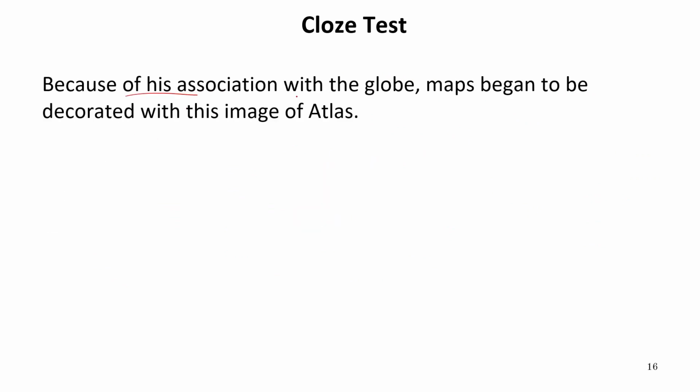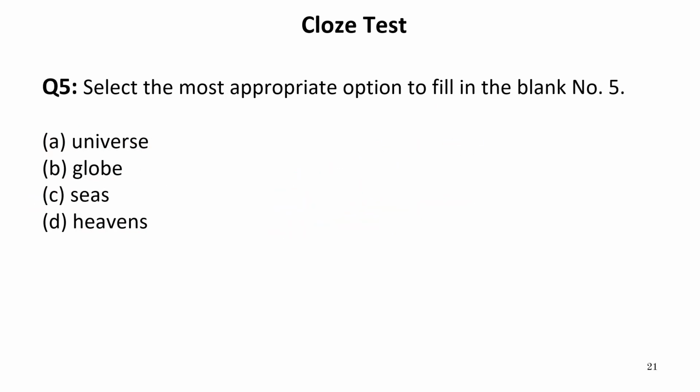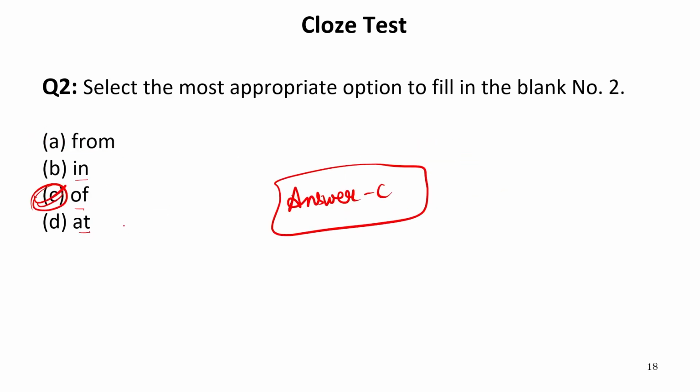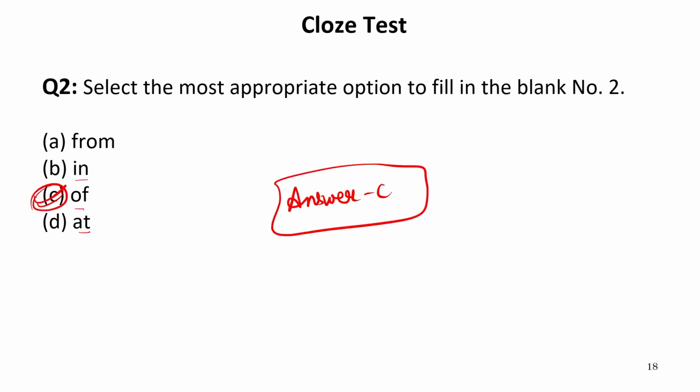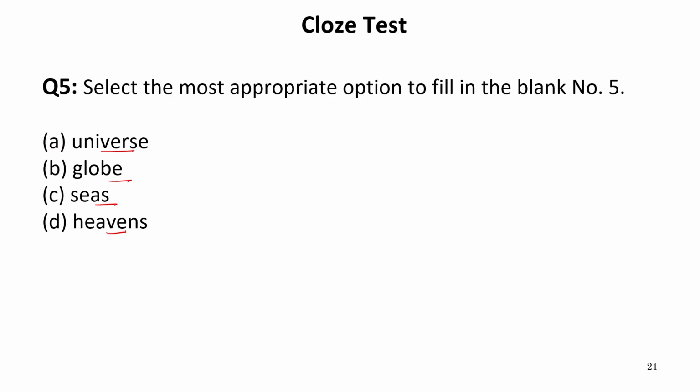Because of his association with the globe, maps began to be decorated with this image of Atlas. Now there is some Atlas. Now what is there? Universe, globe, seas, heavens. Here also again a globe with images is talked about. It means his association with the globe. It means his image was with the globe. Therefore, according to the explanation given in the passage, the correct word to be filled over here is B, that is globe. So our answer is B.